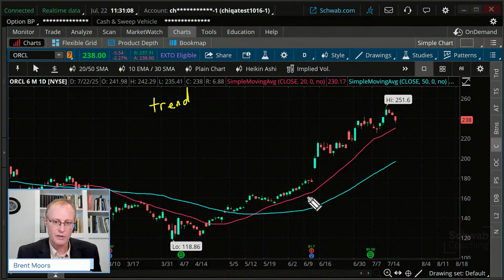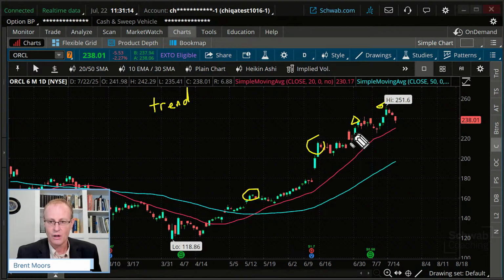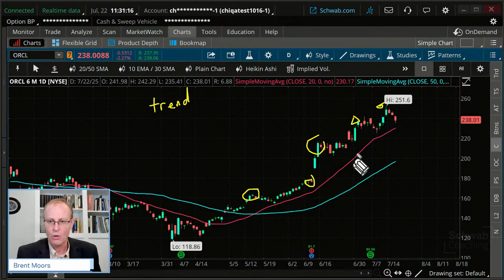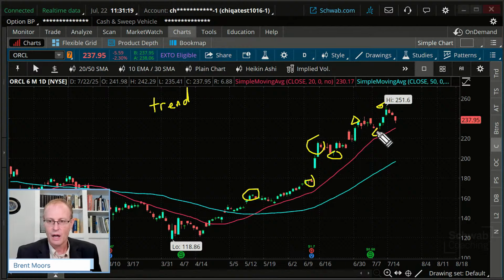The more technical definition of upward trend is you're getting a series of higher highs along with a series of higher lows. So trend is the first thing a lot of technical traders will look at, and it seems like we've fulfilled that requirement there.